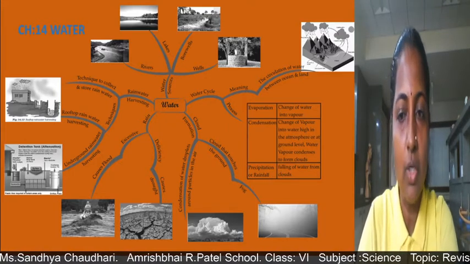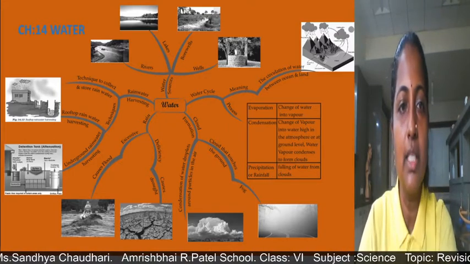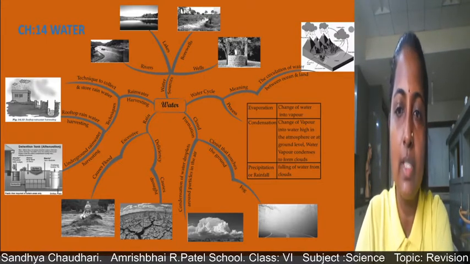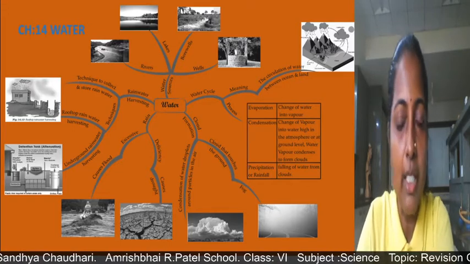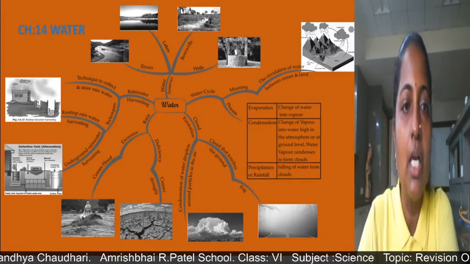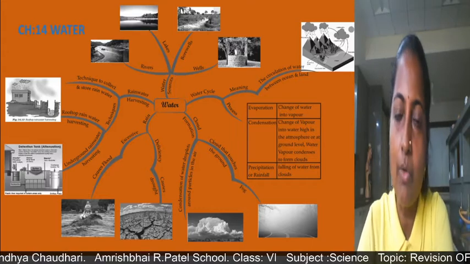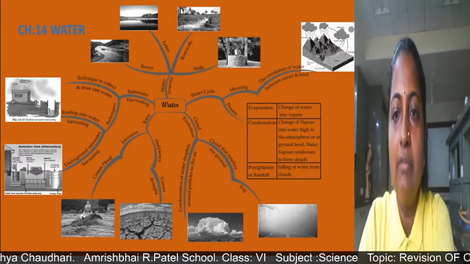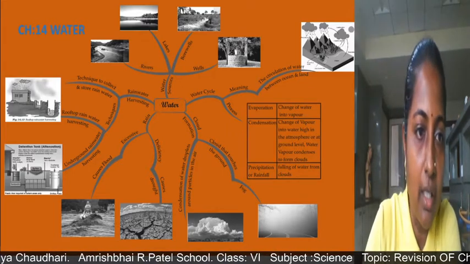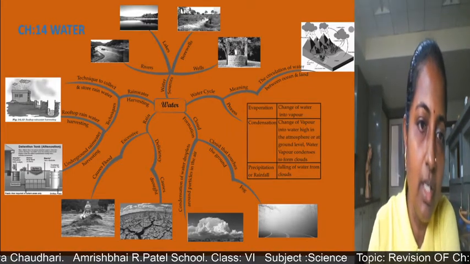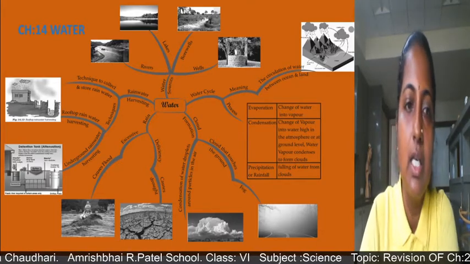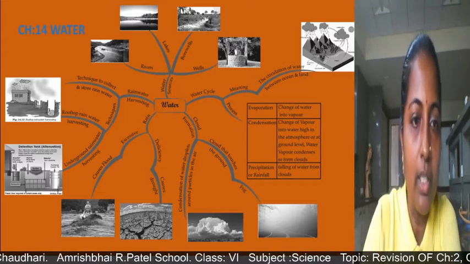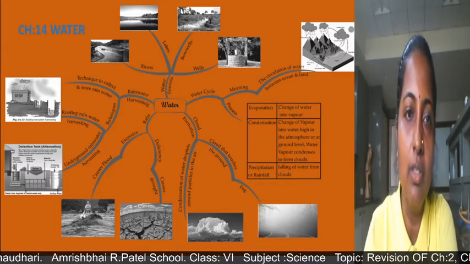Then after that we have seen techniques to conserve water. We have seen rainwater harvesting, the techniques by which we can collect and store water for later use. Two techniques we have seen here: rooftop rainwater harvesting, where we collect water from the roof and through a pipe connection lead it into the ground, and underground rainwater harvesting, where the water goes underground and can increase the level of the water.